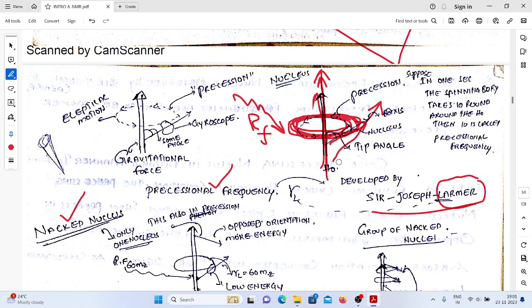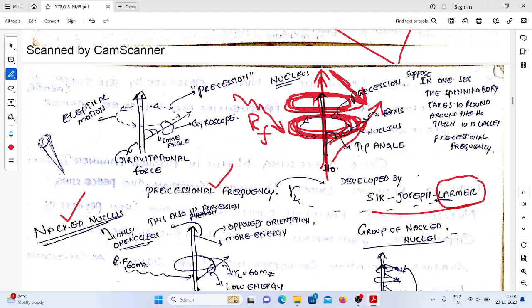Right now, is the nucleus parallel to the external magnetic field or not? After some time, what happens? My nucleus will take an anti-parallel direction to the external magnetic field and continue its rotation in the elliptical path.